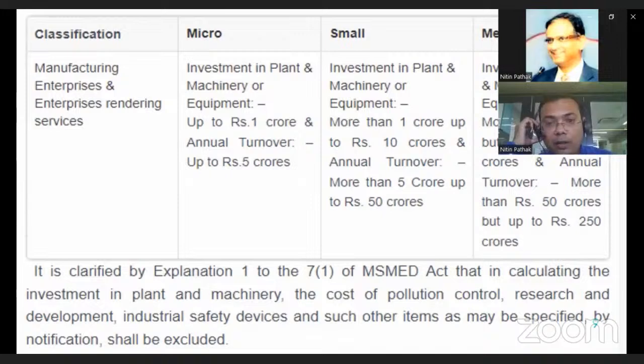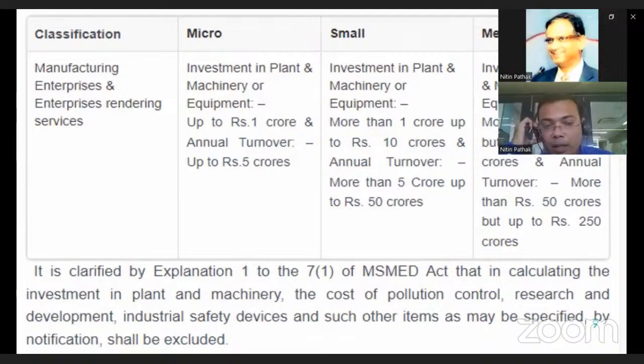If the investment in plant and machinery or equipment is more than 1 crore but up to 10 crore and annual turnover is more than 5 crore but up to 50 crore, they fall under small size enterprise. If investment in plant and machinery or equipment is more than 10 crore but up to 50 crore and annual turnover is more than 50 crore but up to 250 crore, they are covered under medium size enterprise.